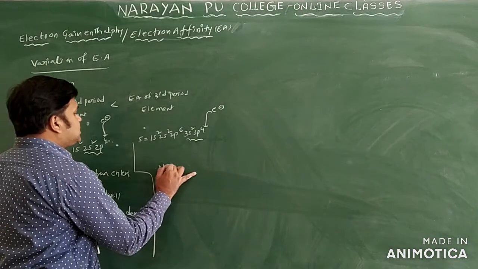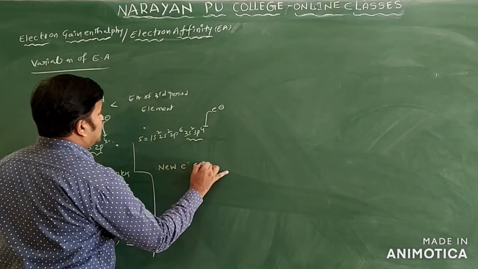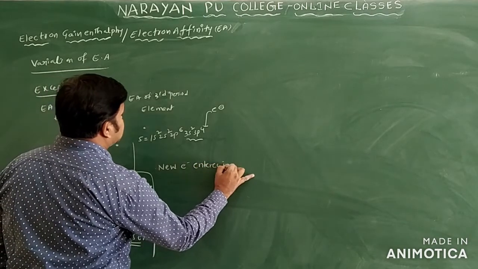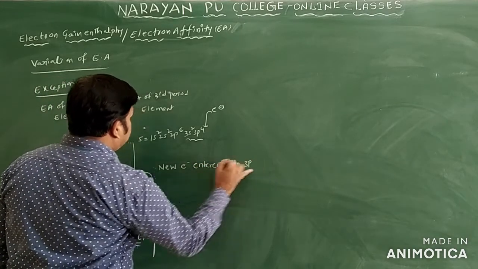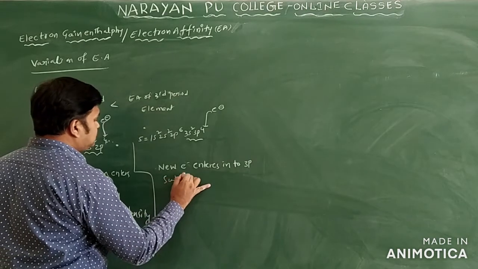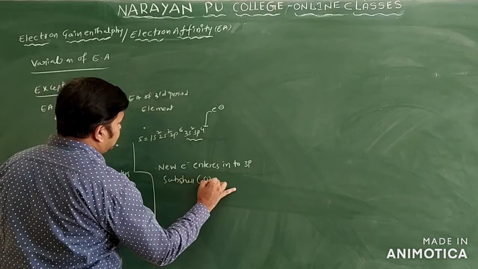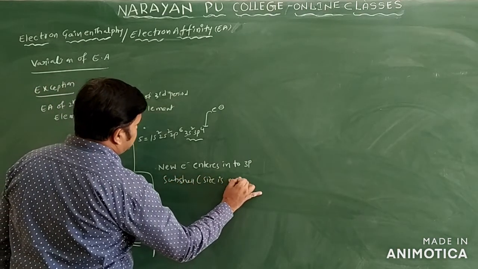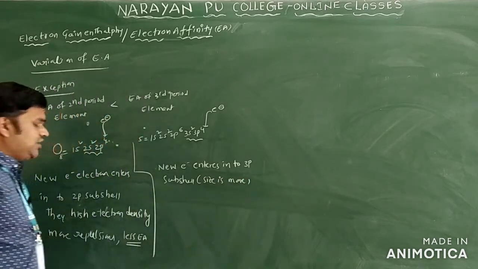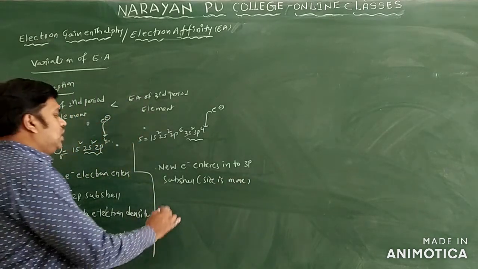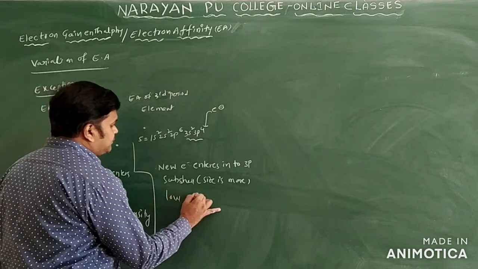Come to the third period element. A new electron enters into the 3p subshell only. Simple, I write here size is more. In the 3p subshell, size is more. If the size is more, they have low electron density only.